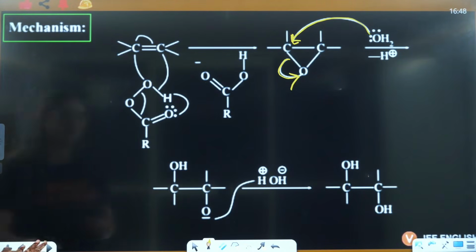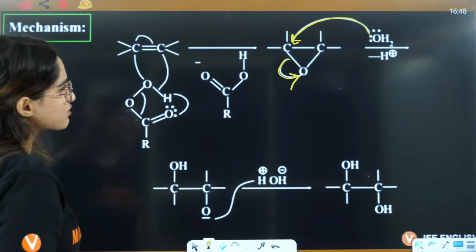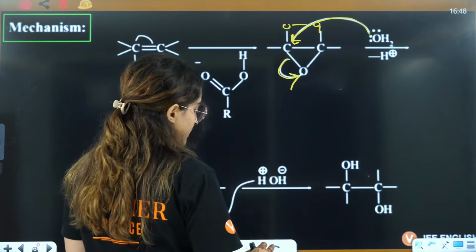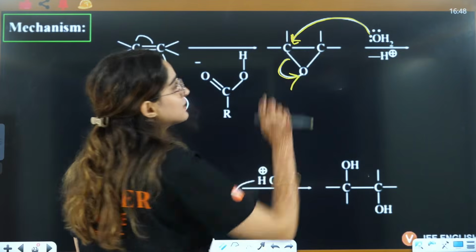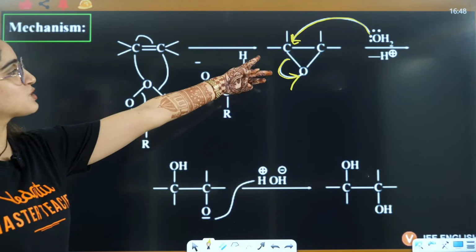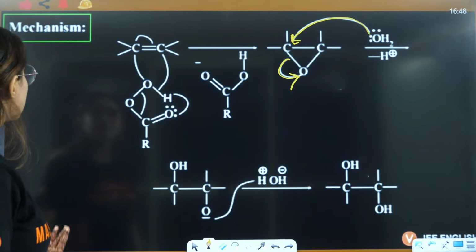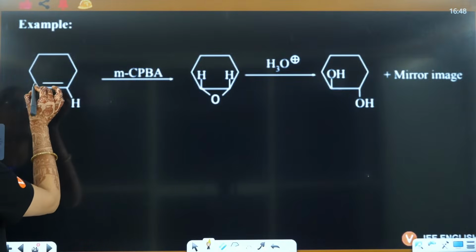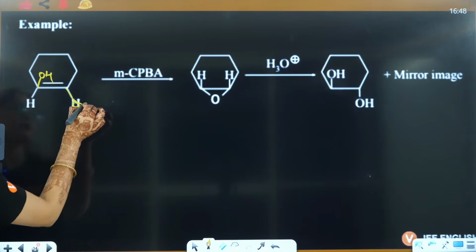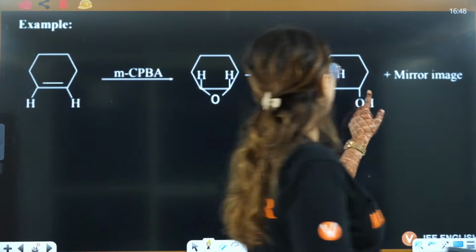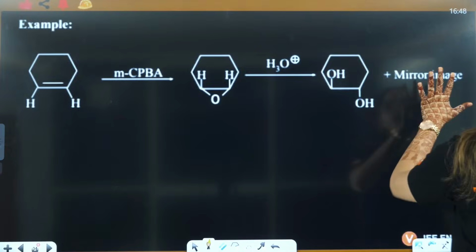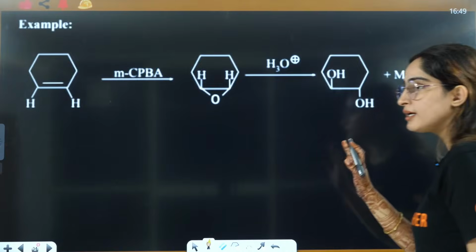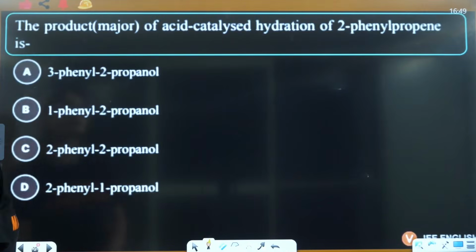Yeah, it looks the same as ozonolysis. But it doesn't actually look the same. There it was this kind of situation. That was ozonolysis. Here you don't have two oxygens here. Okay, yes, this particular part looks the same. Now, let's talk about the next one. Now, this is MCPBA. Directly, what you will do, if one OH is attached here, the other OH will be attached here. So, it will be anti to each other, right? And the mirror image of this, that means one OH here and one OH here, will be formed here. That means the mirror image will be formed, okay?